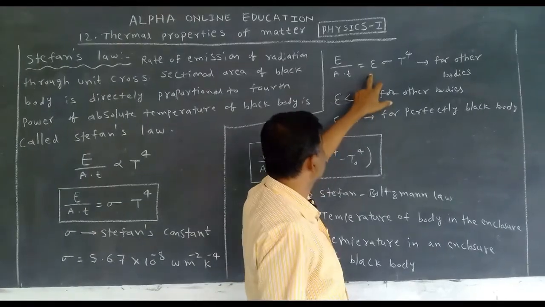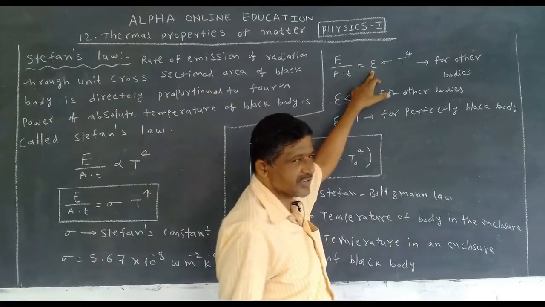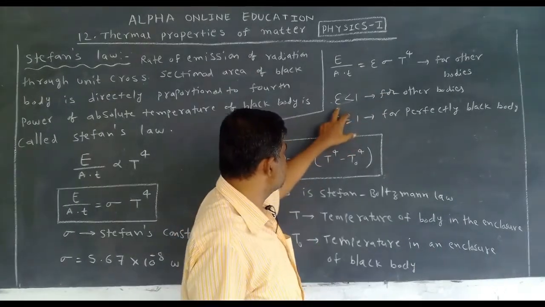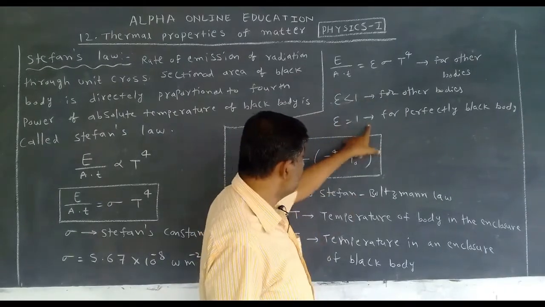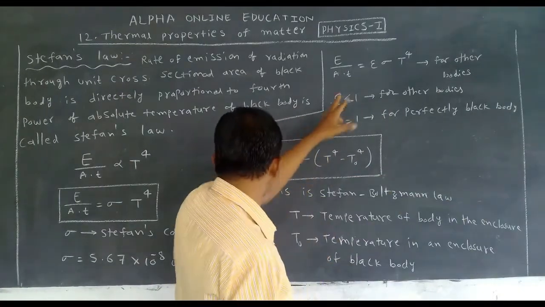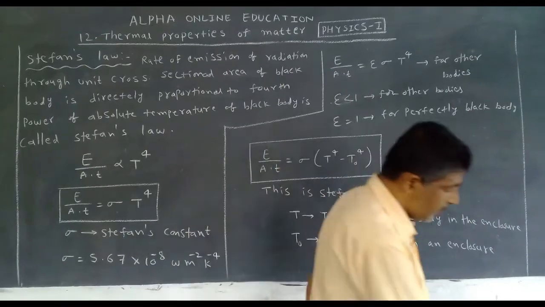But what is this e? Before this class I have explained: for other bodies it is less than one, but for a perfect black body, e is equal to 1. We get this. Okay? This is about Stefan's law.